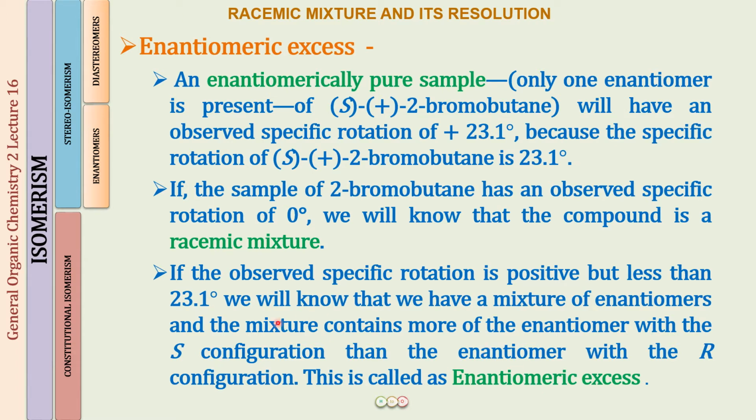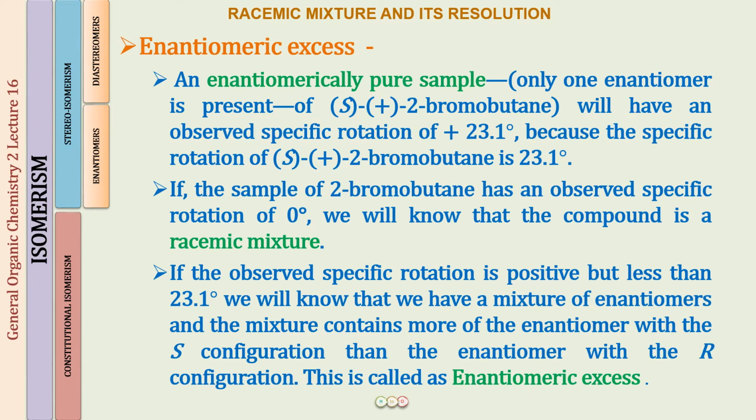Why am I saying that it contains more of the S configuration enantiomer? Because the specific rotation that came was plus 9.2. If it would have been minus, we would have said that the enantiomer with the R configuration is more than the enantiomer with the S configuration. Okay, so I hope you understand what we mean by enantiomeric excess.